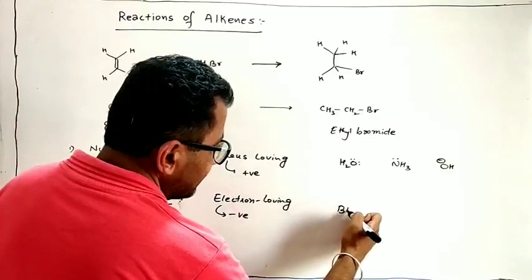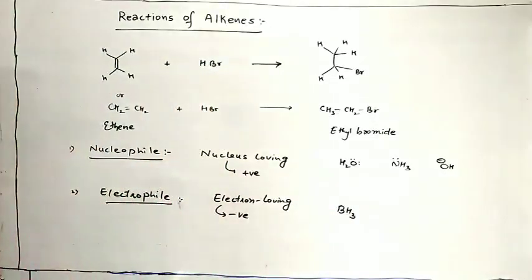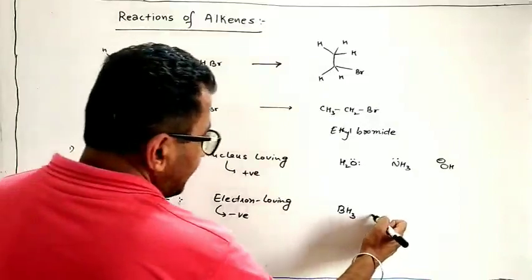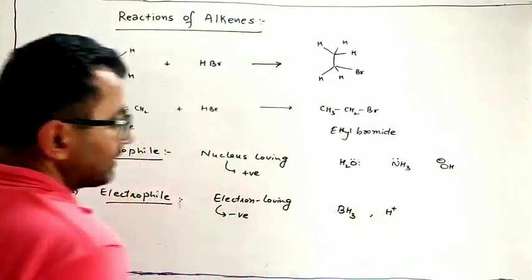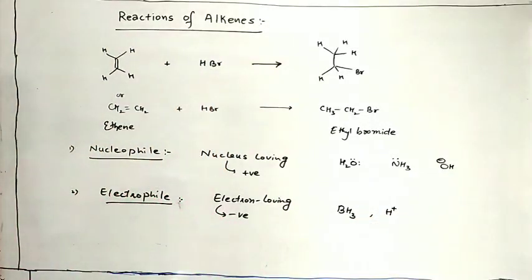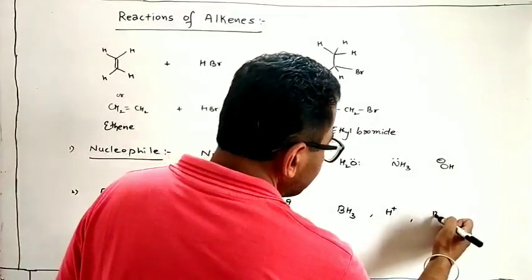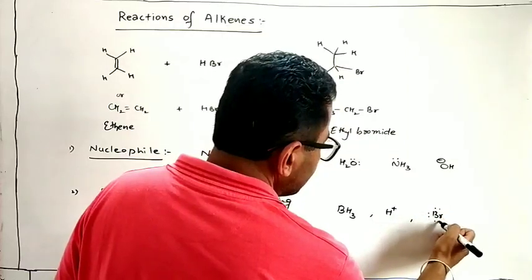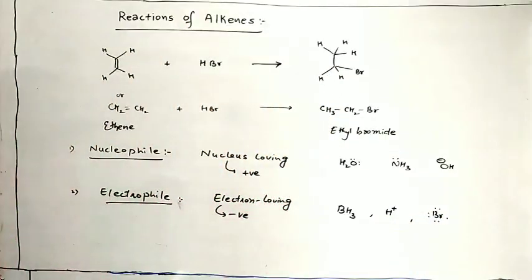For example BH3: boron has only 6 electrons in the valence shell, so obviously it will attack the electron rich center, so it is an electrophile. H positive ion is an electrophile. Br with 7 electrons is also an electrophile because of the deficiency of electrons.